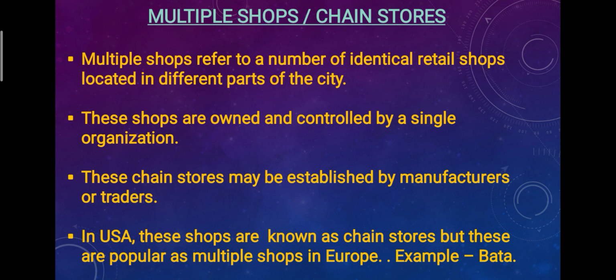Multiple shops refers to a number of identical retail shops located in different parts of the city. Same types की shops which are located in different parts of the city. They have same outlay, display part. उनका outlay same होता है, layout same होता है, सारा बच्चे जैसा भी है उनका, prices are same, like Bata, like Pricknit, Spot King, or any other brand you can take. All these products are called Liberty, you can say. Okay, so all these बच्चे जितने भी ऐसे shops होते हैं, they are having different identical retail shops होते हैं located in different parts of the cities.